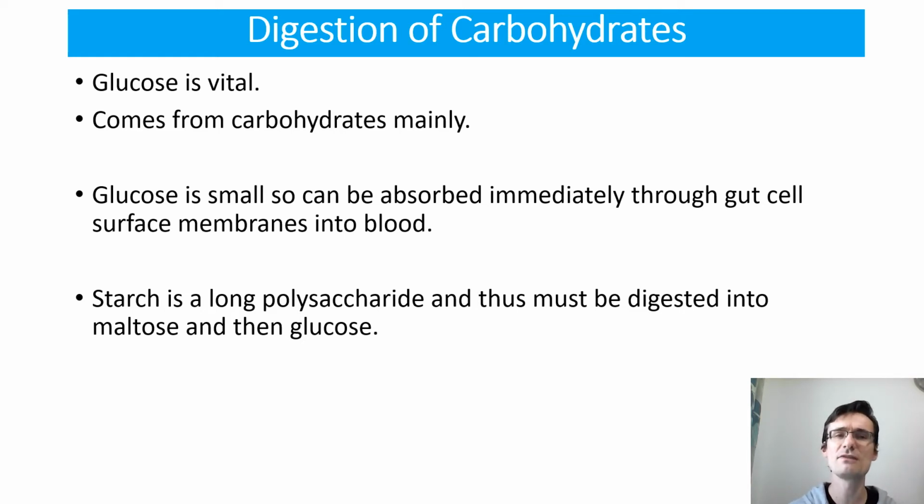So obviously glucose is vital. It is the chief respiratory substrate in our body, so it's one of the things that's broken down, or oxidized, for respiration. And glucose comes mainly from carbohydrates. Glucose is small, so it can be absorbed immediately through the gut cell wall. But starch itself, which is how we get most of our glucose from plants, is a long polysaccharide and it's insoluble, so it must be digested into maltose and then glucose using two different groups of enzymes.